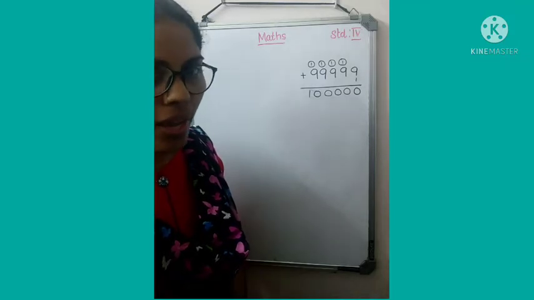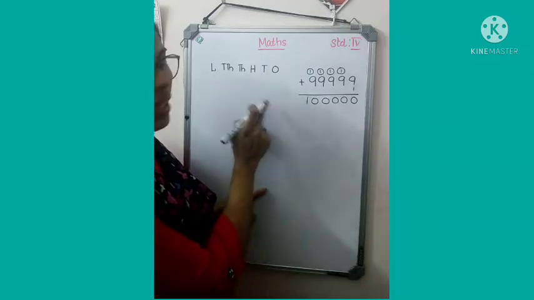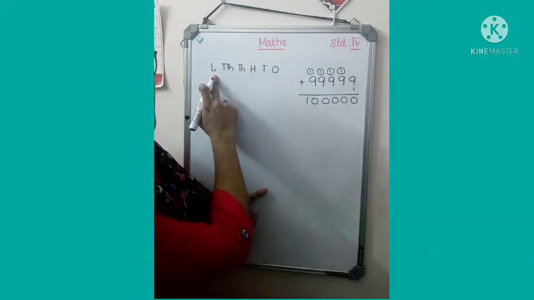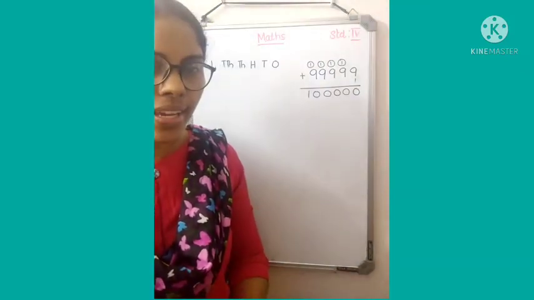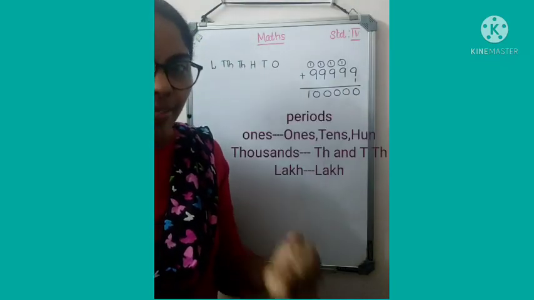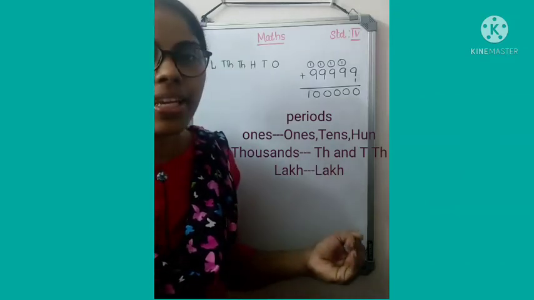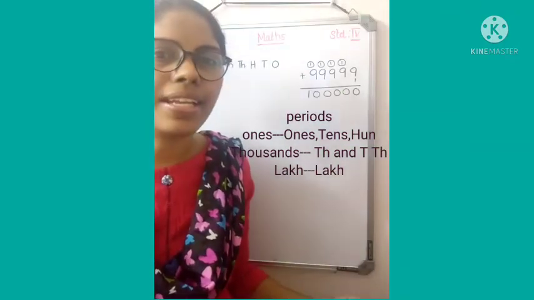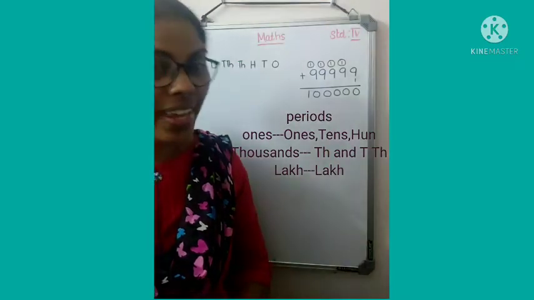Can you write the place value of this number? The next place, lakh, comes left to 1000, and so it is the lakh place. And now, which all periods we studied? The ones period. Ones period comes under, yes, ones, tens, hundreds. And next period is the 1000 period, and it has 1000 and 10,000. And next period is the lakh period. Did you all get the idea? Okay.